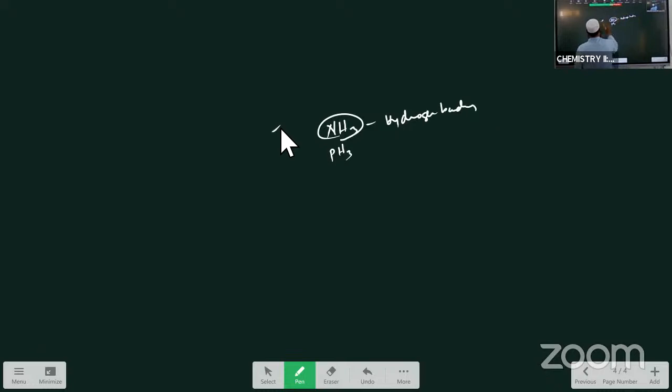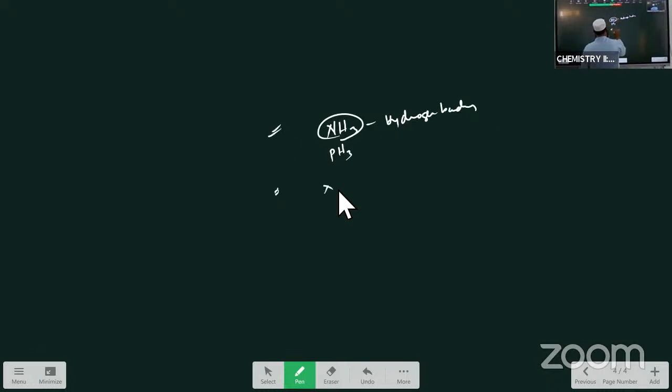Now then in the 5th group, another question: NH3 is the stable one and it is having more boiling point than the remaining. What is the reason? In the NH3, hydrogen bondings are present. Hydrogen bonding is present. This is another question.